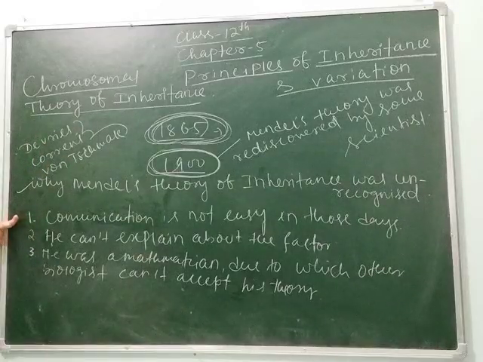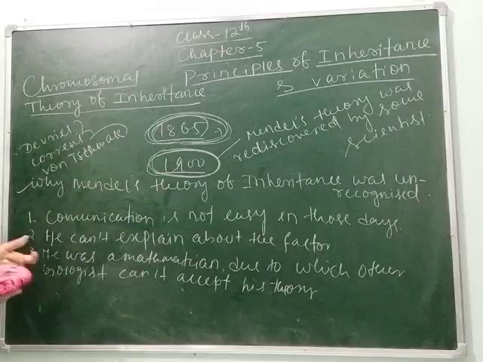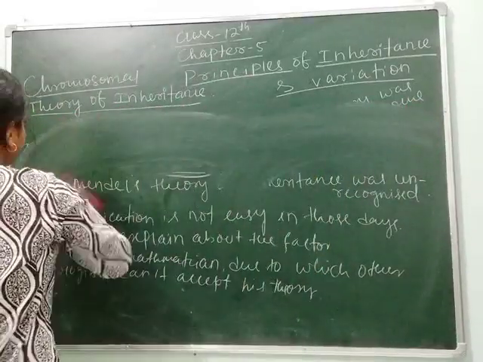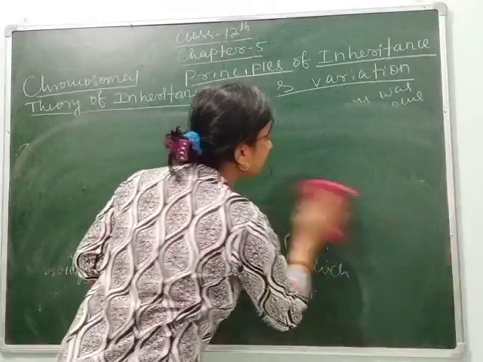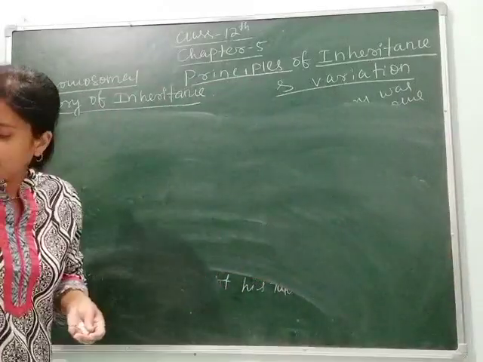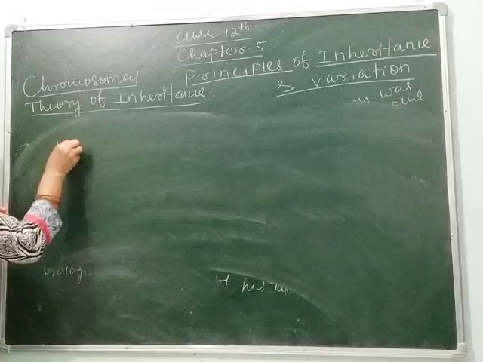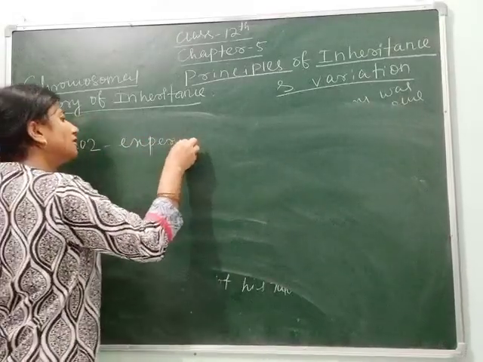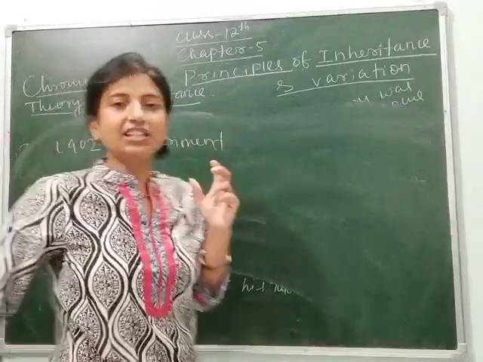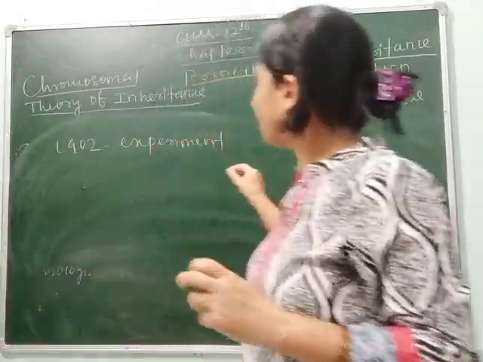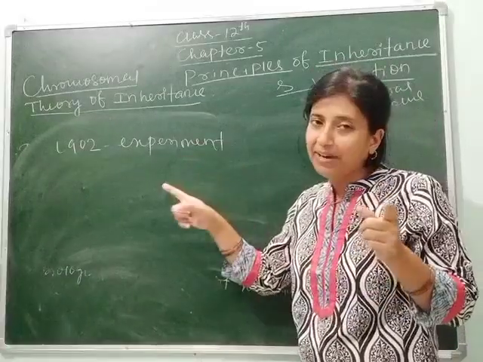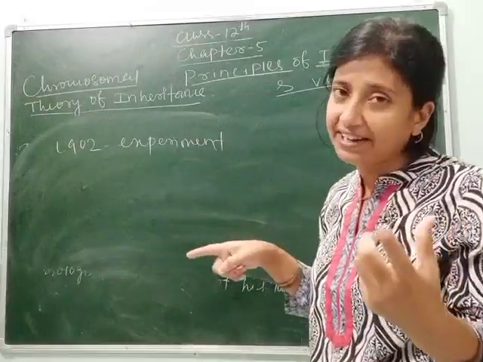the scientist Theodore Boveri. In the year 1902, the experimental proof. Listen students, here a one mark question can be formed: rediscovered in 1900 by other scientists, but the experimental proof was given by another scientist.